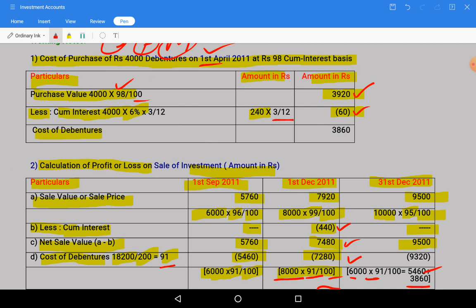So this current year purchased 4,000 we are selling. We are having 20,000 at 91 rupees. Both together we are selling.